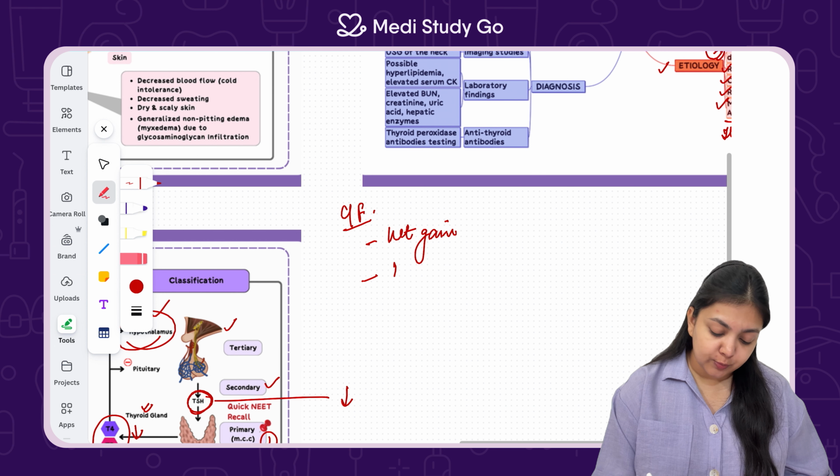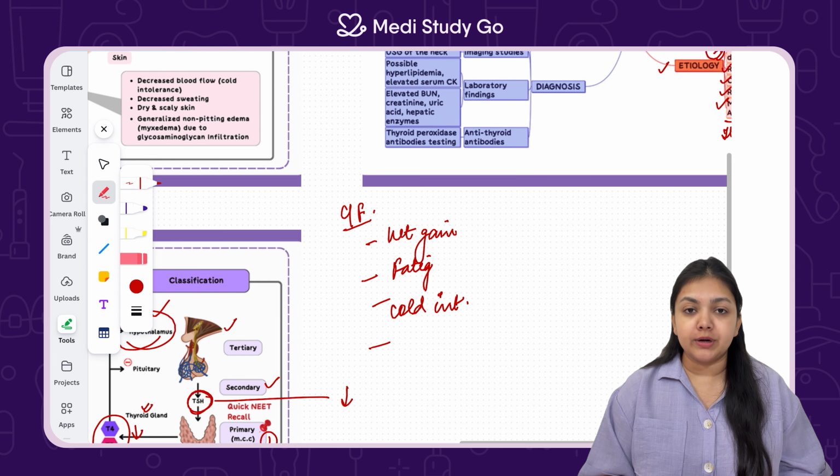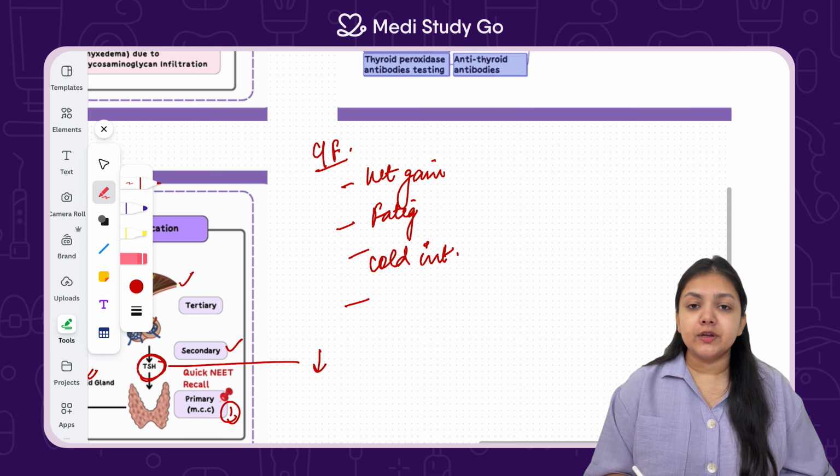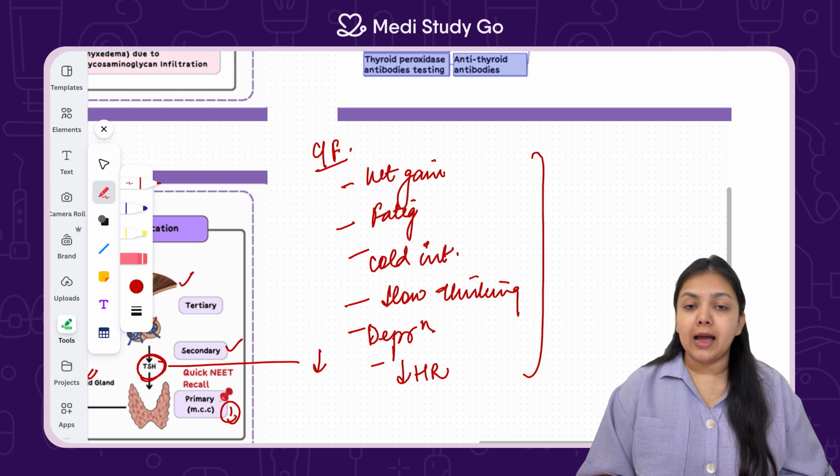The patient is going to present with fatigue and have cold intolerance. The patient is not going to tolerate any amount of cold in the weather. And there is going to be decreased functioning overall. So there is going to be slow thinking, depression, and decreased heart rate. This is how hypothyroidism affects all other organs.